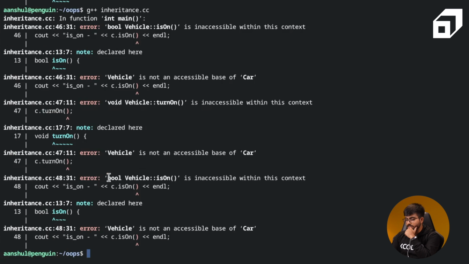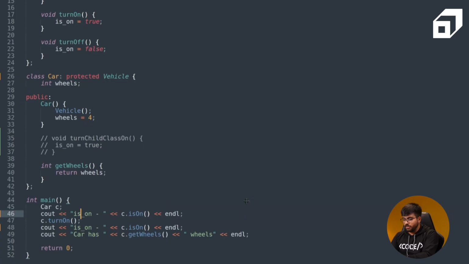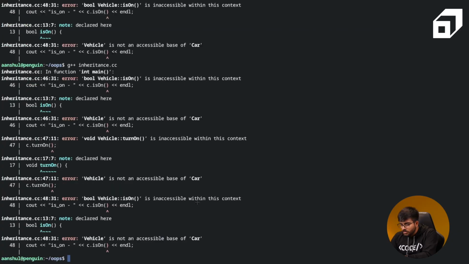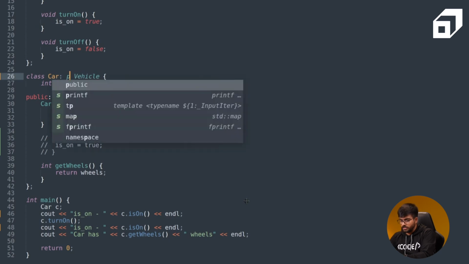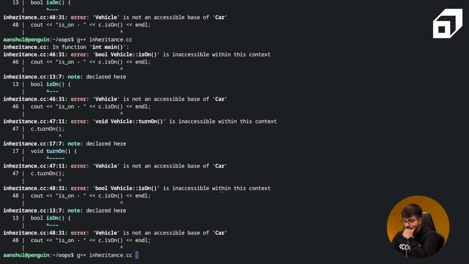This says that is on is mentioned in the vehicle class, and it is inaccessible from this context. But now if I convert this from protected to public, or if I just remove it, the default is public. Okay, I'm assuming the default is private in this case as well, so I explicitly need to mention public.